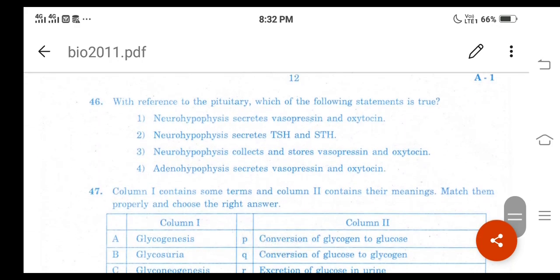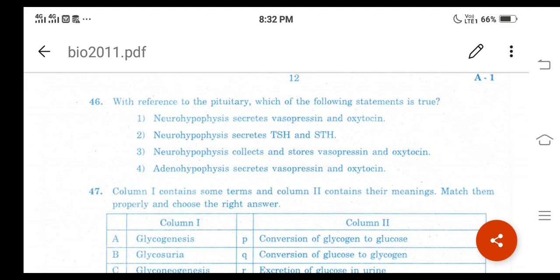Question number 46. What is there? With reference to the pituitary, which of the following statements is true, right? For question number 46, option 3: neurohypophysis collects and stores vasopressin and oxytocin. Among the four different statements, option 3 is the correct answer. Neurohypophysis collects and stores vasopressin and oxytocin, right?